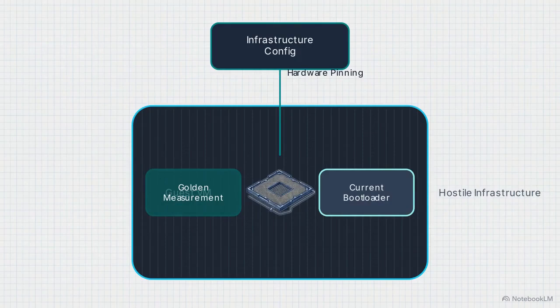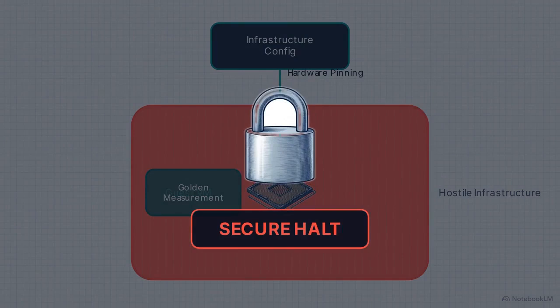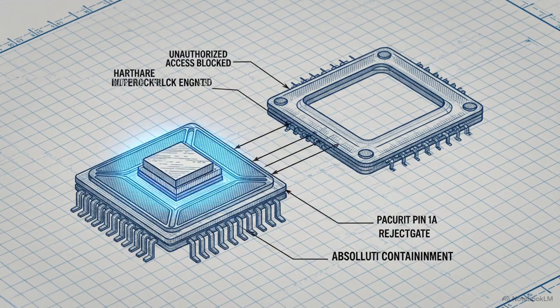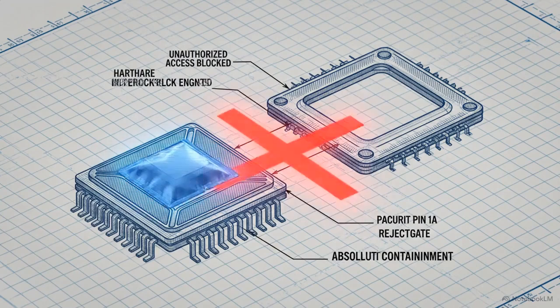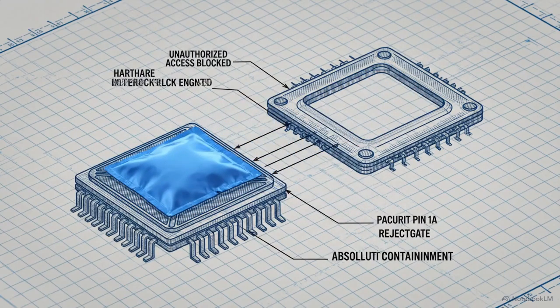At runtime, a hardware handshake measures the bootloader against a golden standard. Any deviation immediately forces a secure halt state. This hardware pinning makes it mechanically impossible for a workload to migrate to unverified external silicon, preventing teleportation attacks.